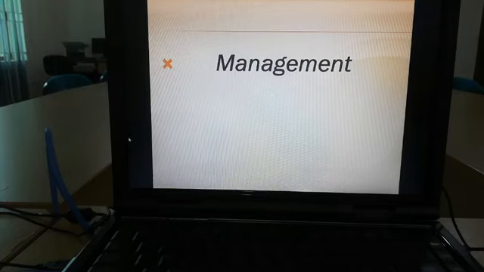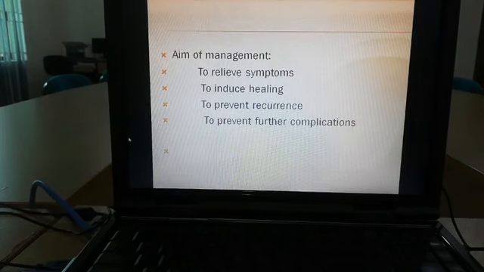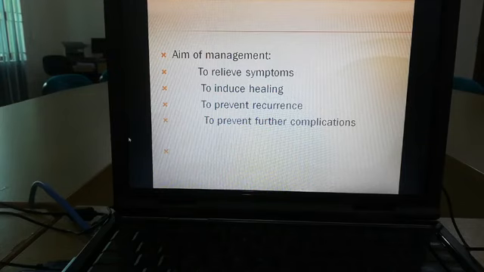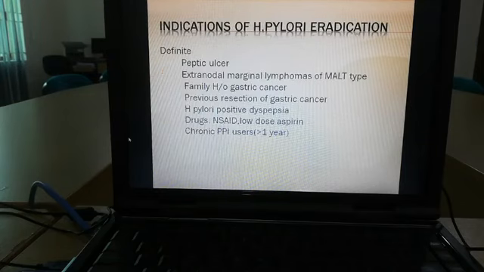Regarding management of peptic ulcer disease, at first, what are the aims of the management? Our aim is to relieve symptoms, to induce healing, to prevent recurrence, and to prevent complications. So these are the aims of our management.